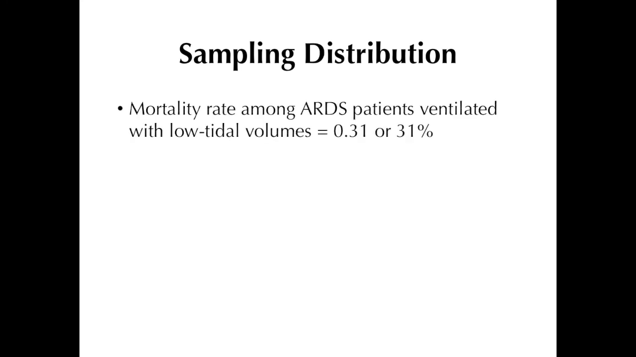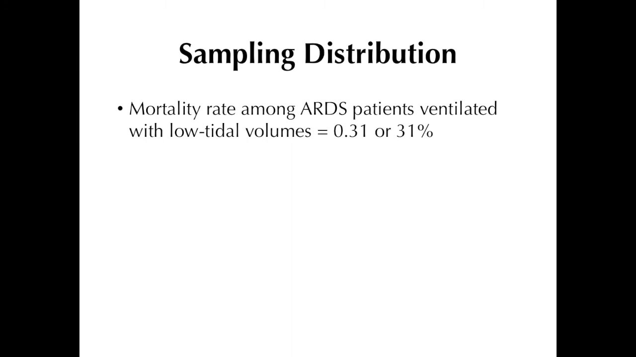And with that, let me introduce a new term, the sampling distribution. Now, what is it and how does it relate to the probability distribution? Now, let's go back to our example, which is the low tidal volume study. We saw from the study that among intubated ARDS patients ventilated with low tidal volumes, 0.31 or 31% of them